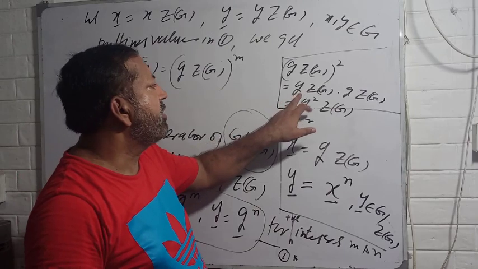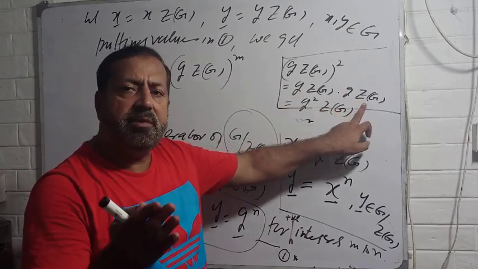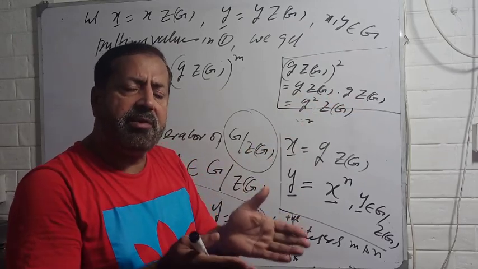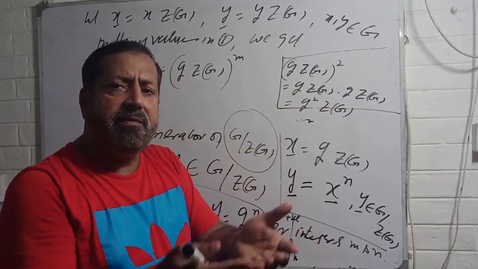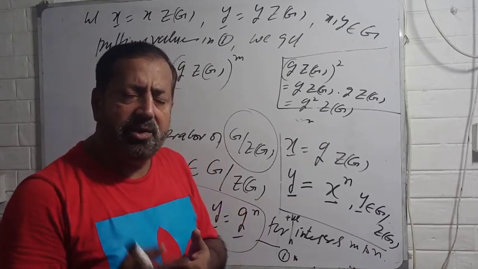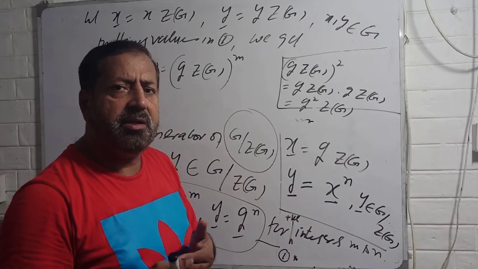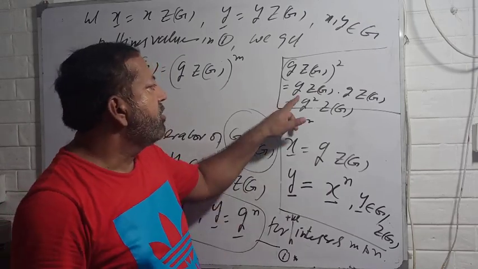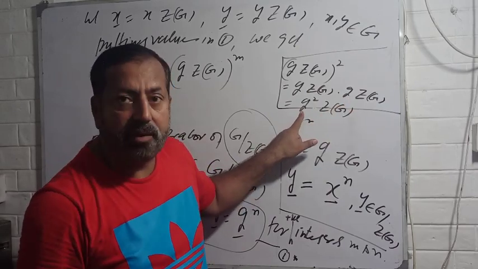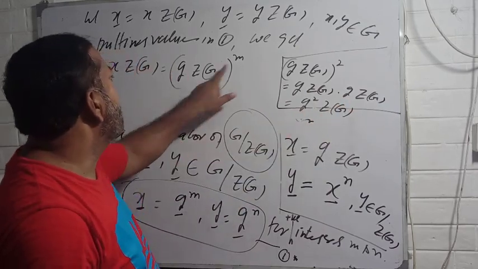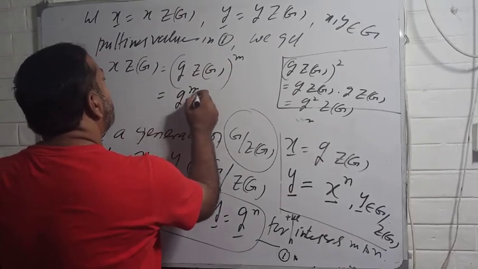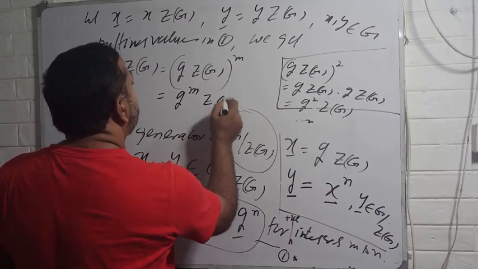Whenever you have two elements of G center of G, two elements of the factor group, then if you multiply, you know that the multiplication in a factor group is well defined, and you have defined that the product of two left cosets is again a left coset, and you have taken this left coset in your group as G1 into G2, because here both are G, so that's why it would be G square. Similarly, this element would be equal to G power m center of G.